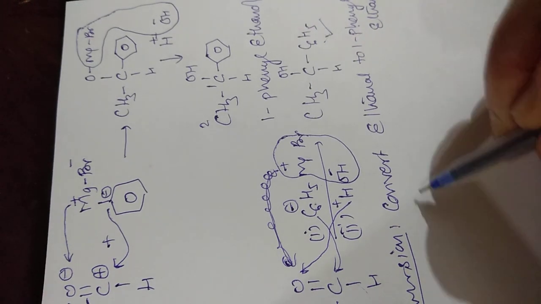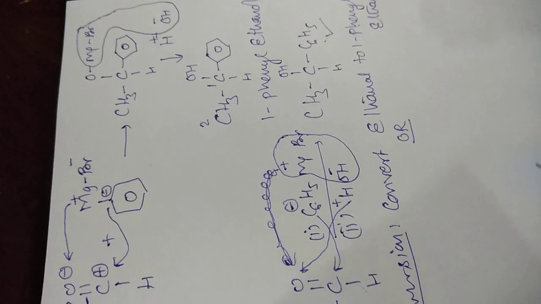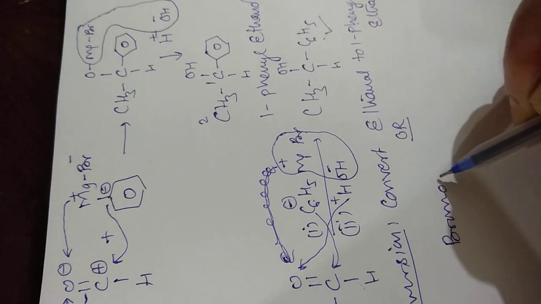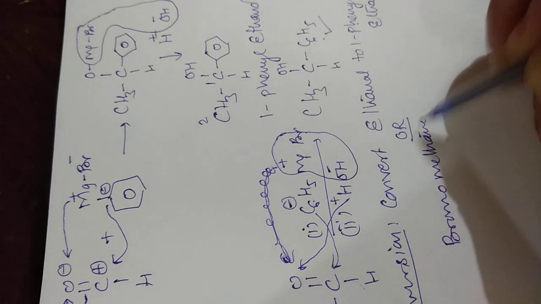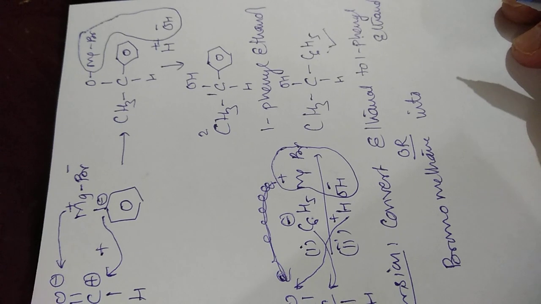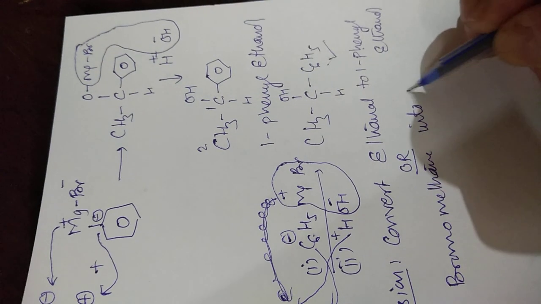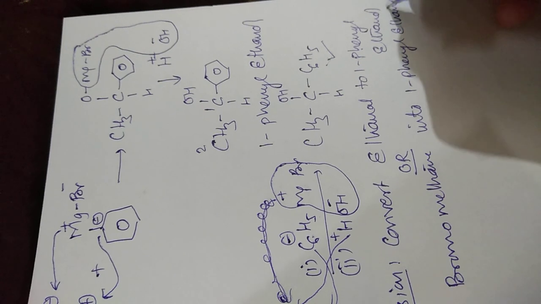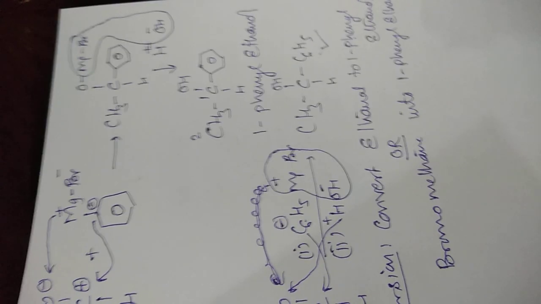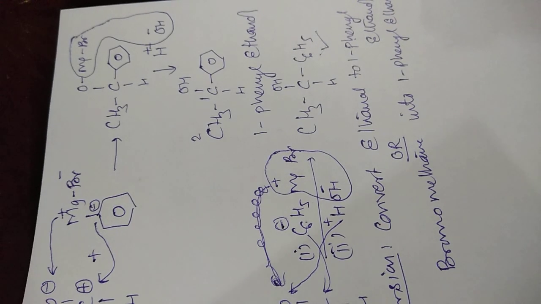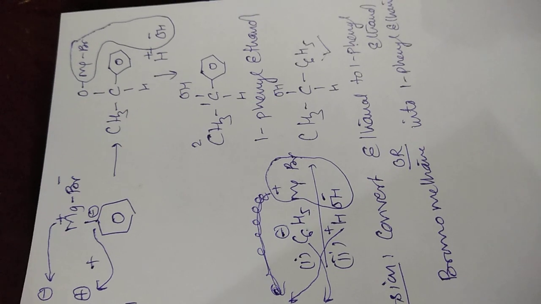The same conversion may be asked in another form, that is, how will you convert bromomethane into 1-phenyl ethanol. This conversion is absolutely the same as we have seen in ethanol to 1-phenyl ethanol.